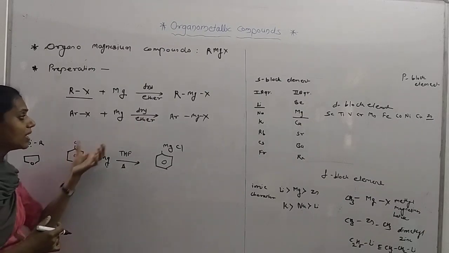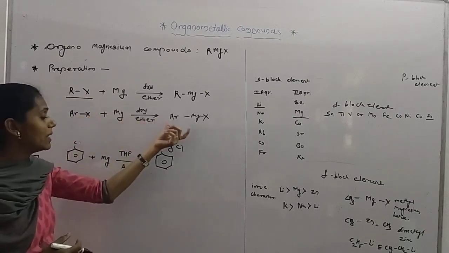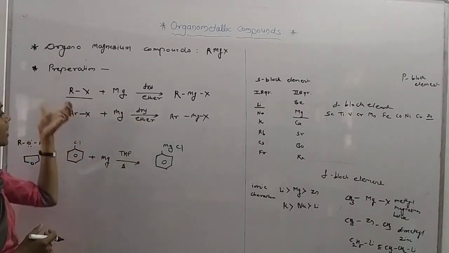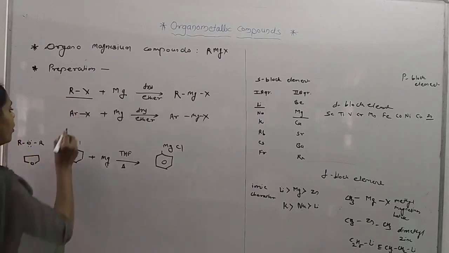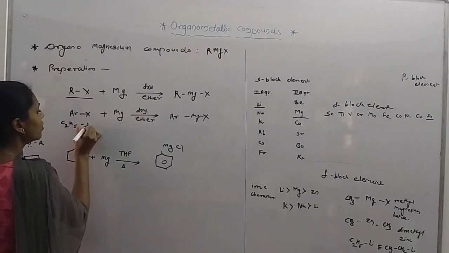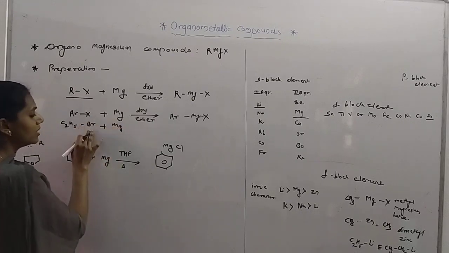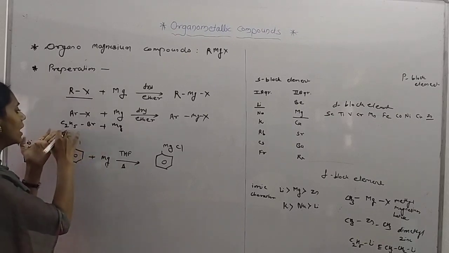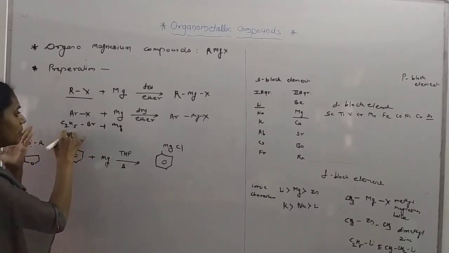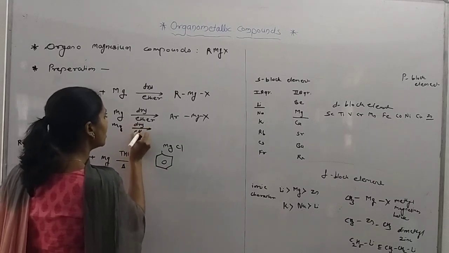In the presence of ether, this kind of reaction easily takes place. For example, I have written here C2H5 with bromide or iodide. You know that bromide is more reactive, and the ethyl group is also more reactive, so ether is sufficient for this reaction.